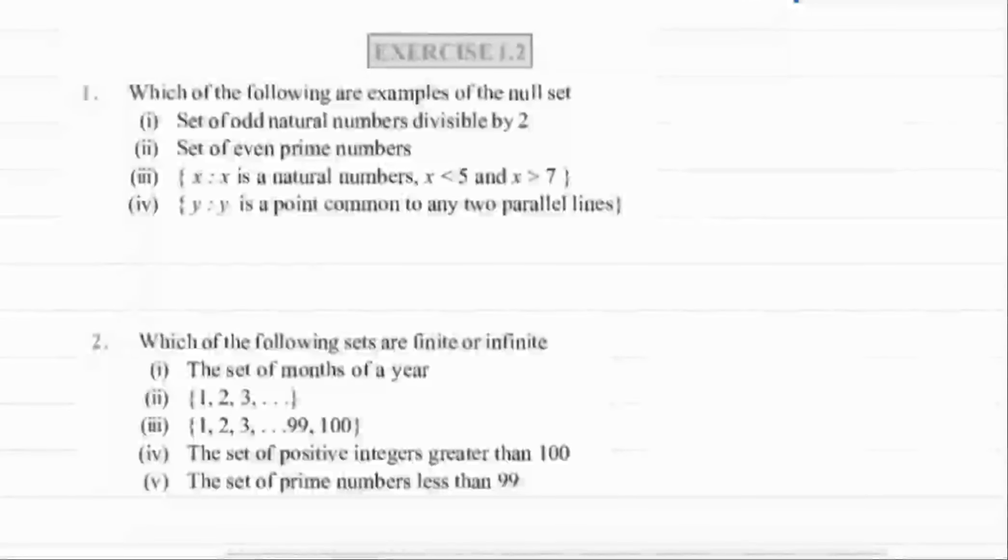Today we are going to begin with exercise 1.2. So the first question is, which of the following examples are null sets? Null set means empty set.